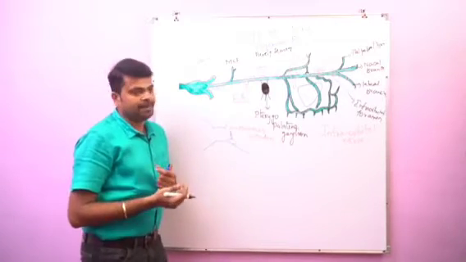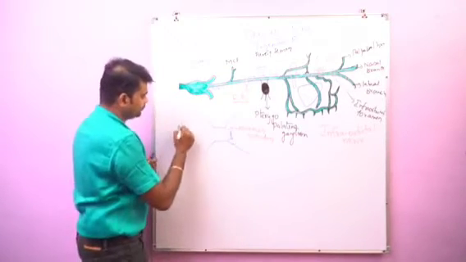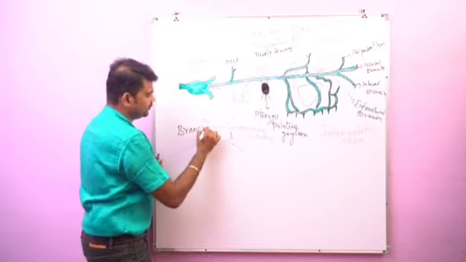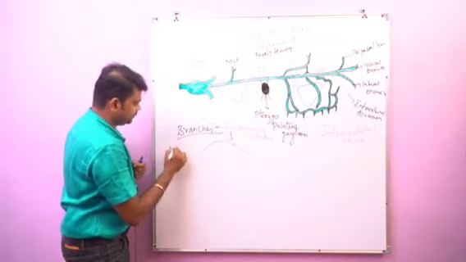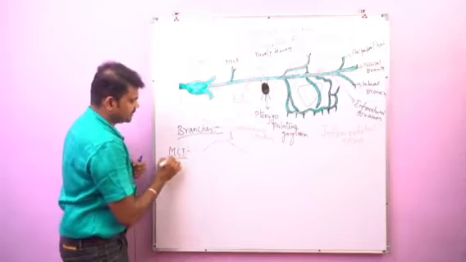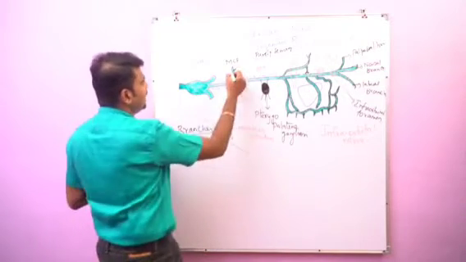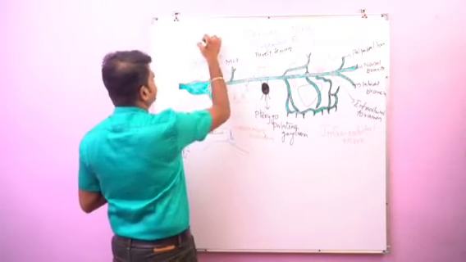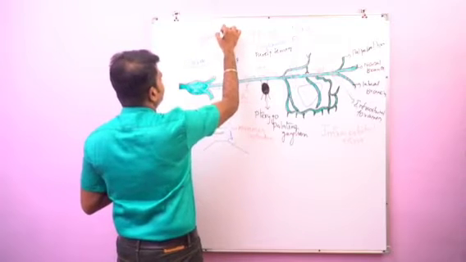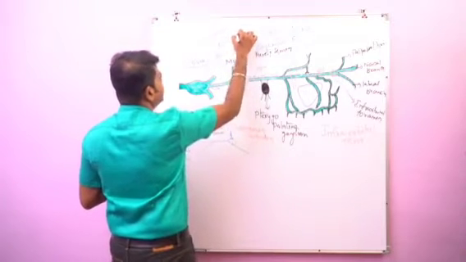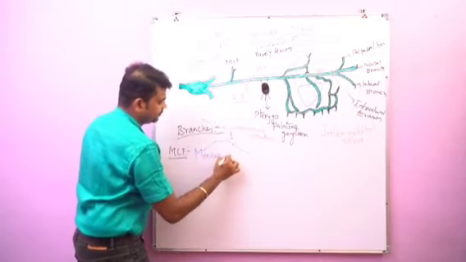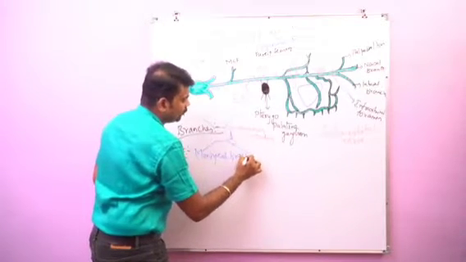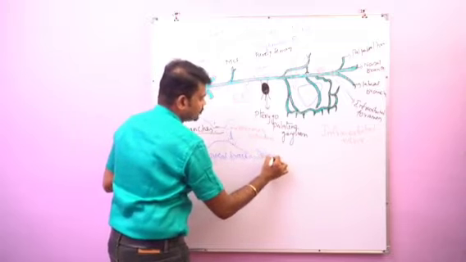Now let's see the branches of the maxillary nerve. First, in the middle cranial fossa, what is the name of the branch? Number one, the meningeal branch. This meningeal branch supplies the dura mater of the middle cranial fossa.